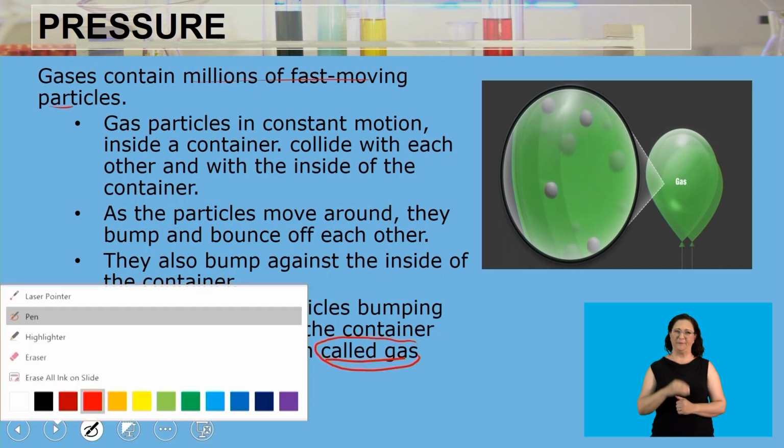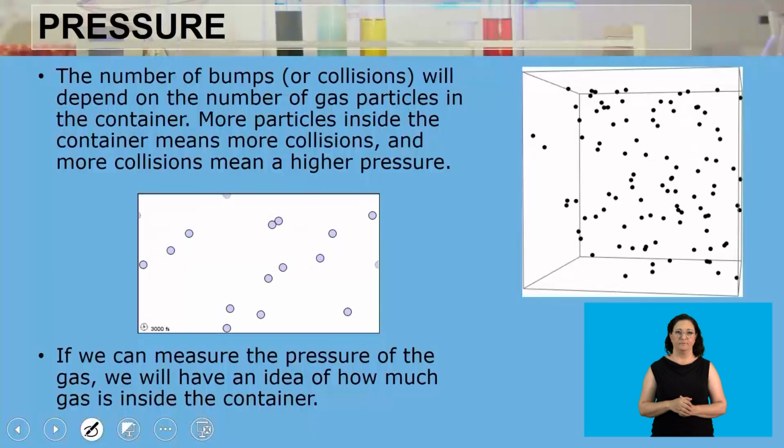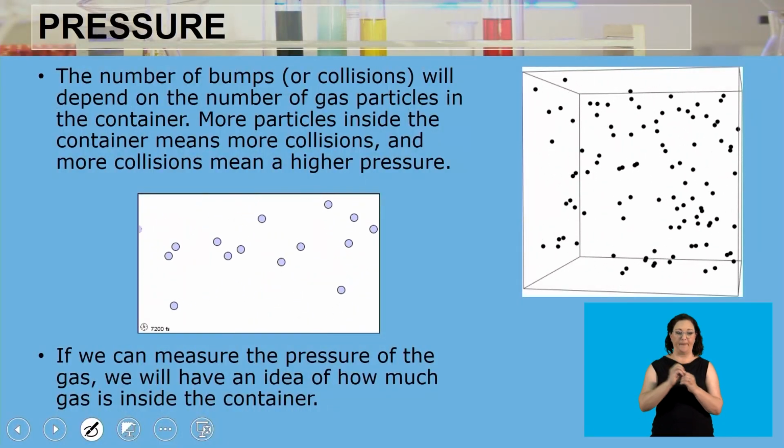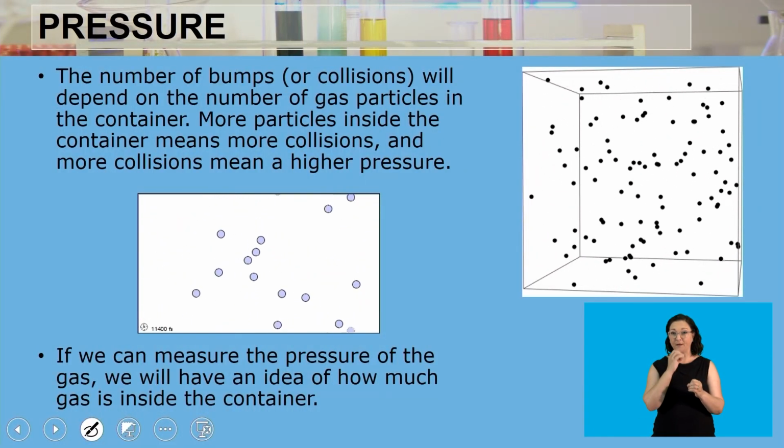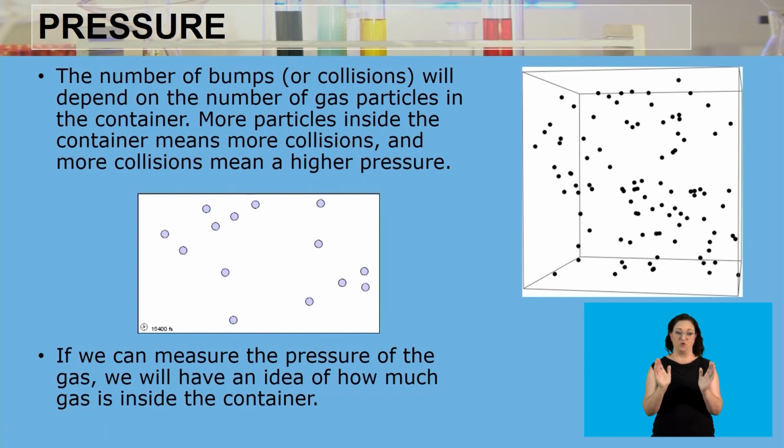So now, what do we mean by that? What is gas pressure? The number of bumps or the number of collisions will depend on the number of gas particles in the container. So if I were to put 10 of your friends as gas particles inside the container, obviously there's going to be more collisions because there's more of you colliding with each other and also with the wall of the container.